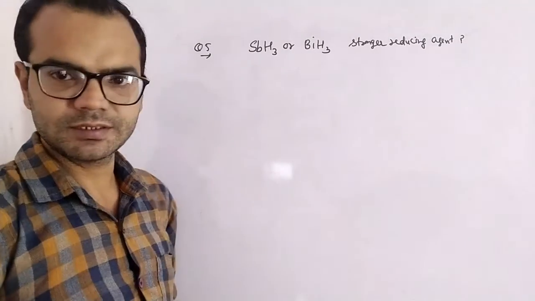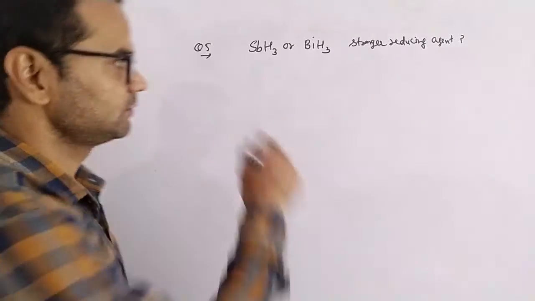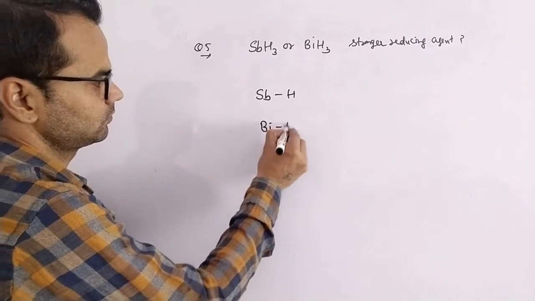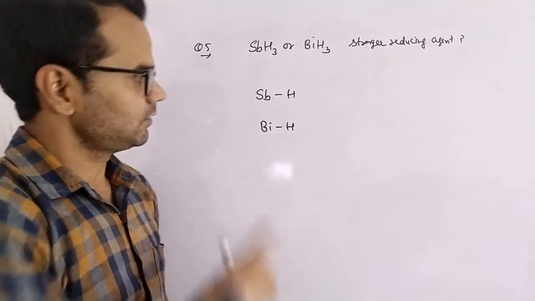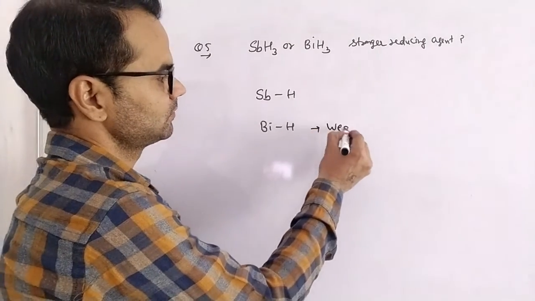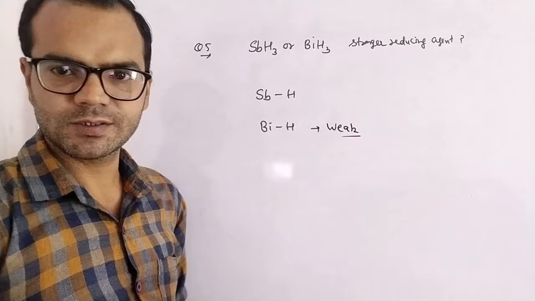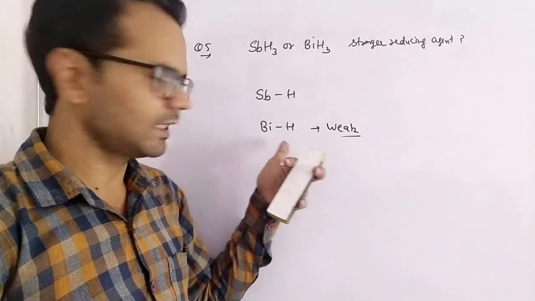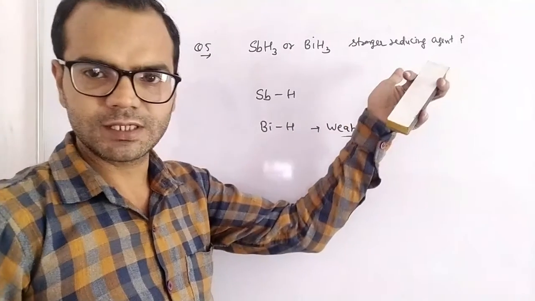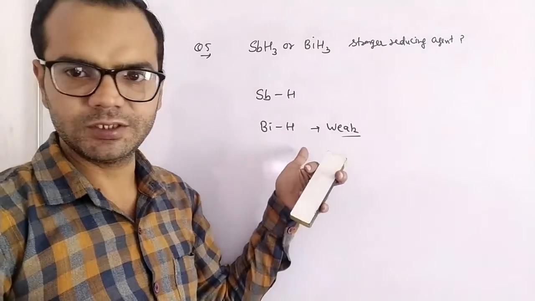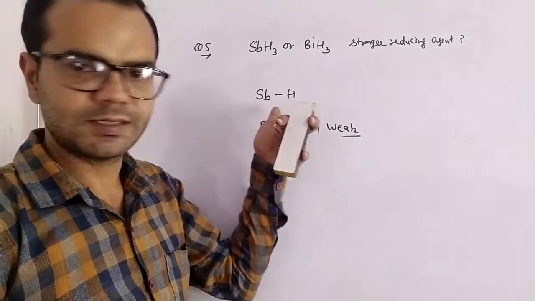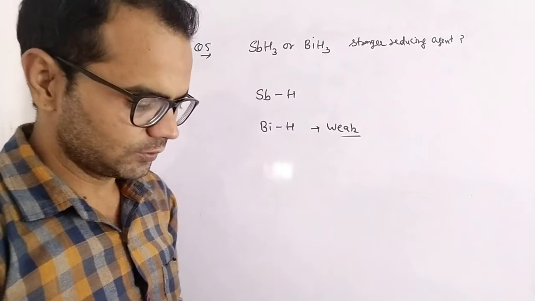Reducing agent means ease of release of hydrogen. The bond present between bismuth and hydrogen is weak. Due to the presence of a weak bond, it can easily give hydrogen, and release of hydrogen is what makes a reducing agent. So bismuth hydride is a strong reducing agent due to the weak bond of bismuth and hydrogen as compared to Sb and H. Next question is,